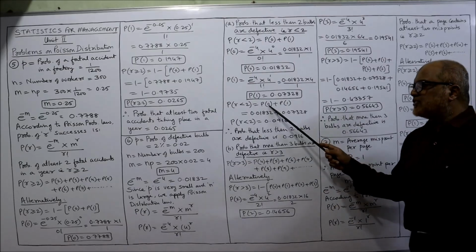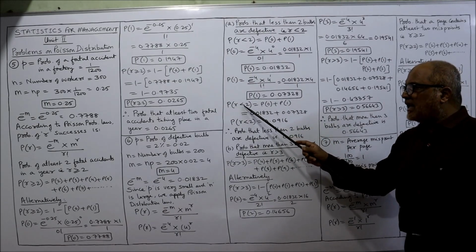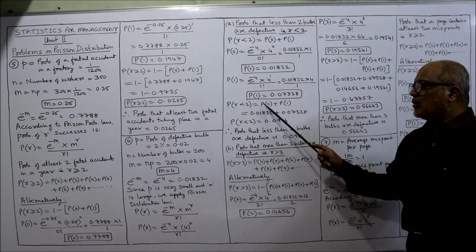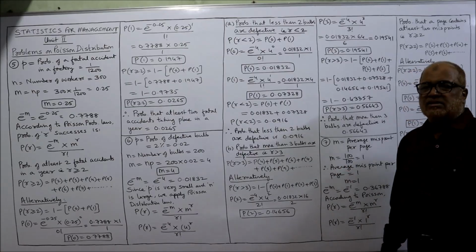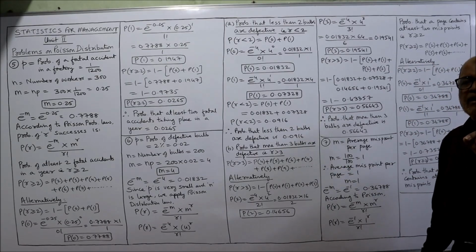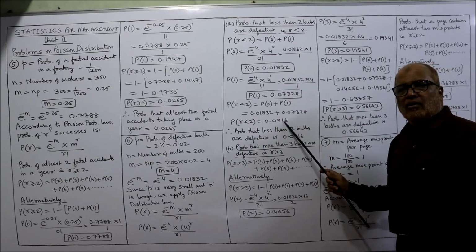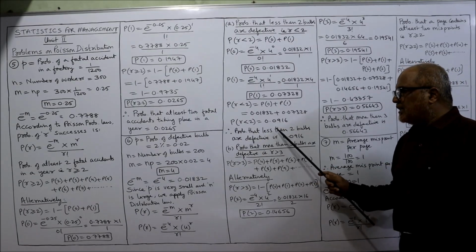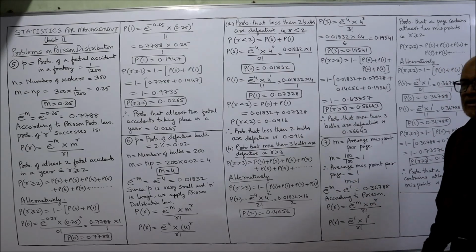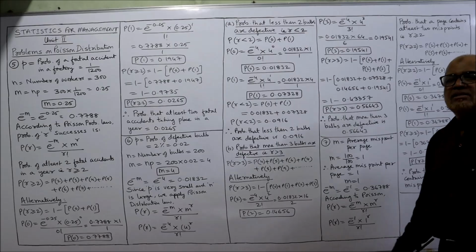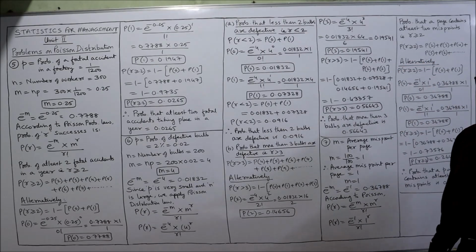So we got P of 0 and we got P of 1. So P of r less than 2 is equal to, add up both the values, we'll get 0.0916. This is the probability that less than 2 bulbs are defective. So probability that less than 2 bulbs are defective is 0.0916. That's all. Now second question in this one is probability that more than 3 bulbs are defective.